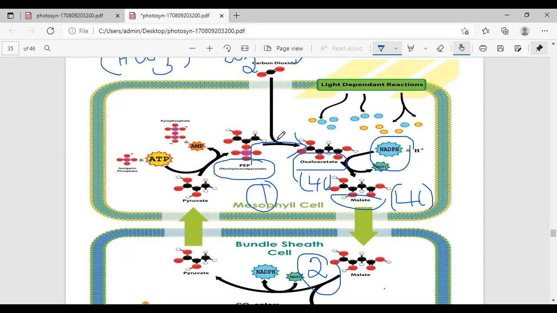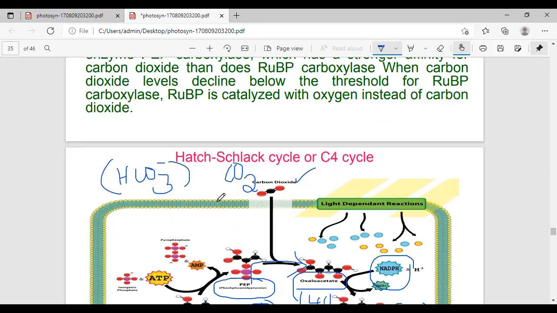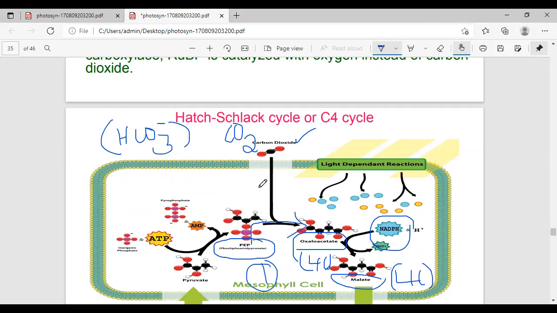The first thing here is atmospheric carbon dioxide, which is always actually in the form of bicarbonate ions. Always don't write CO2 directly, write HCO3 ions. This is the primary carbon acceptor. The first CO2 acceptor is PEP, phosphoenol pyruvic acid.